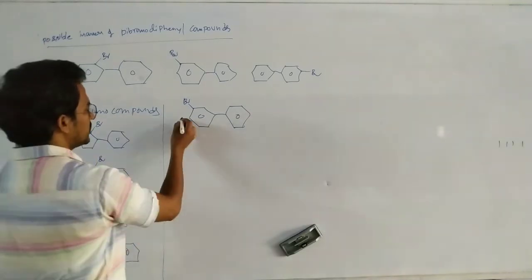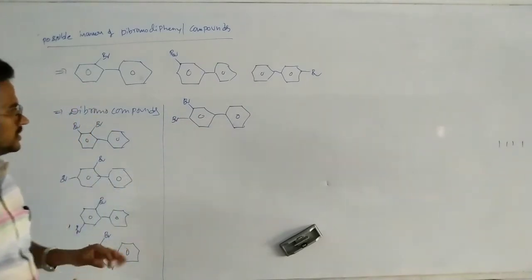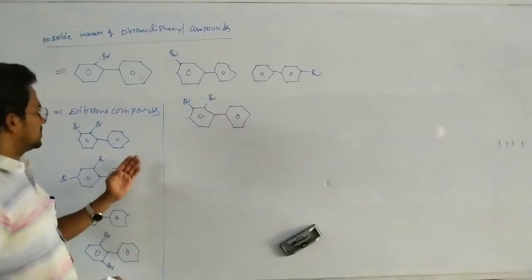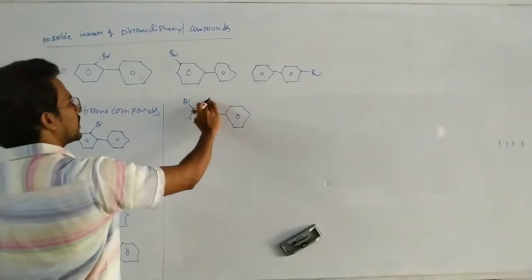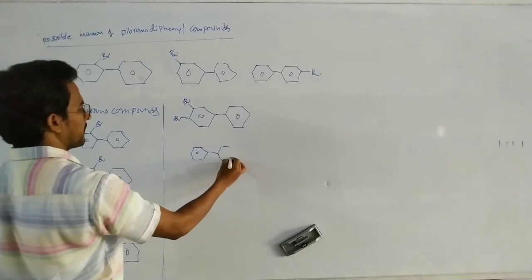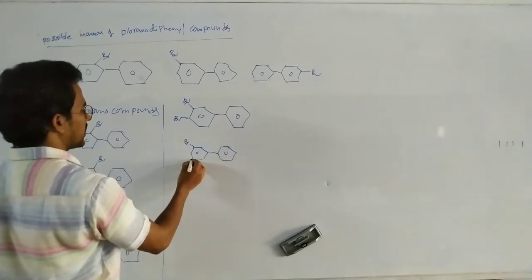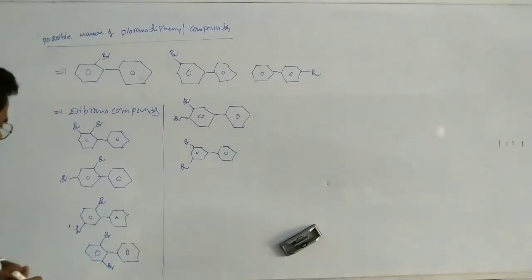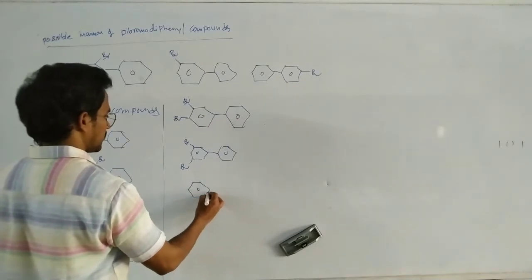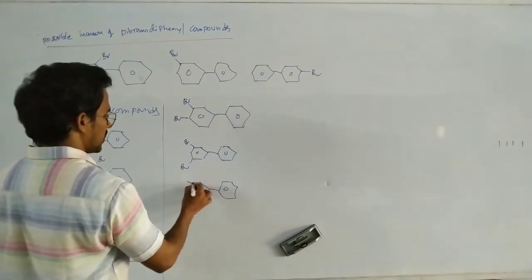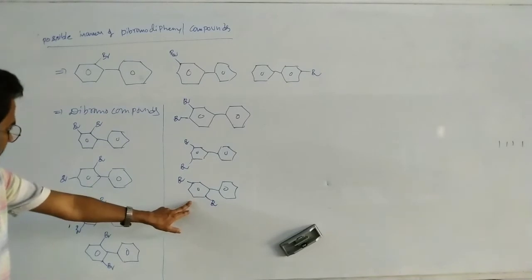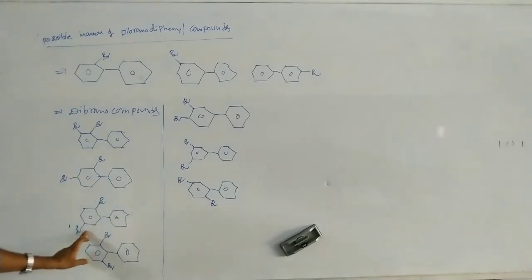Next, for this one, here bromine. This isomer is different. Here, we should not write this bromine again at this place because these two are equal. So that's why I am writing this bromine at this one. Next one. Here bromine and this is also. This is one isomer different from the remaining ones. And next one. Keep the position of this one and here this is bromine. Now this isomer is equal to this isomer.